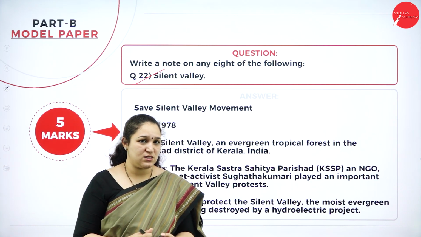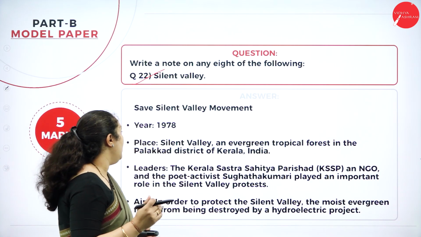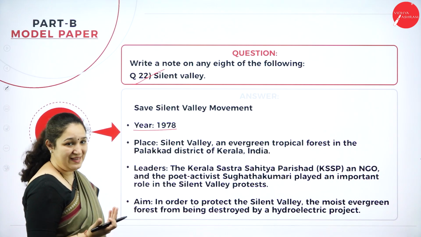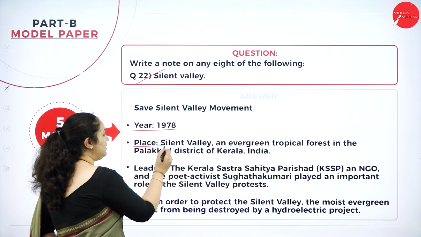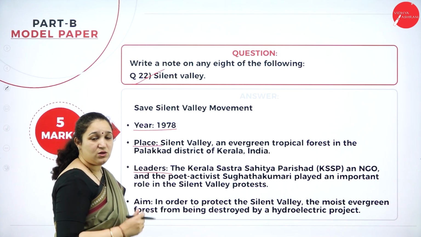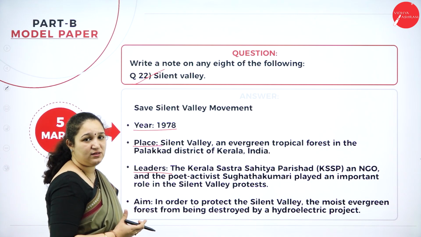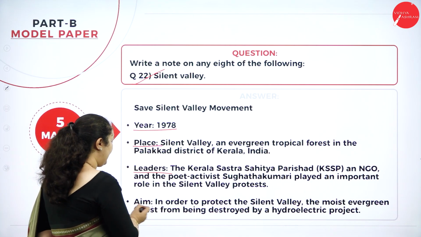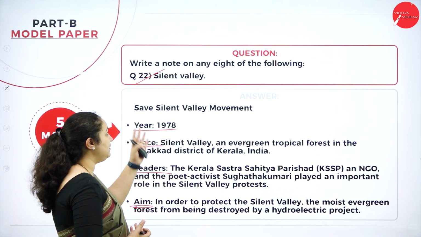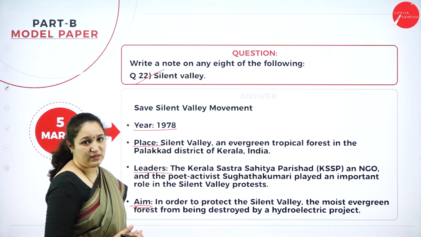When they are asked, what exactly you need to write: you need to write which year this particular movement took place. Then you need to write the place where it happened. Then the leaders who actually initiated this. Then you need to write the aim of the movement. So here is just an example, if the Silent Valley movement is asked.